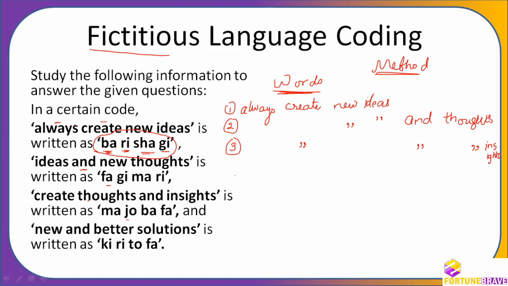And in the next question, we are not going to write the whole words. We are going to write only the first letters. Then it will be much easier. Now here you see new is there. So new I am going to write, and is there. Okay. And then better. Can you find better anywhere? Nowhere it is there. Solutions. Solutions have not come either. So to save the place, I'm going to write better and solutions. So here solutions.